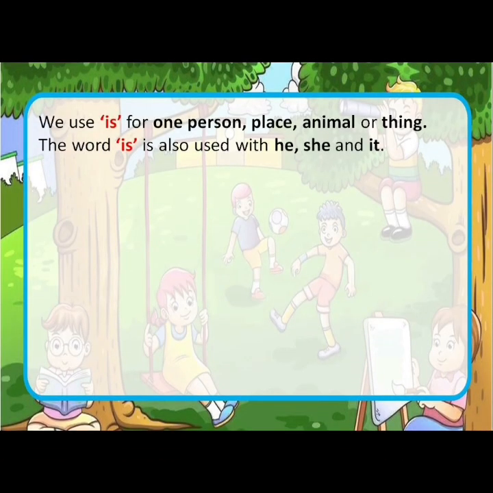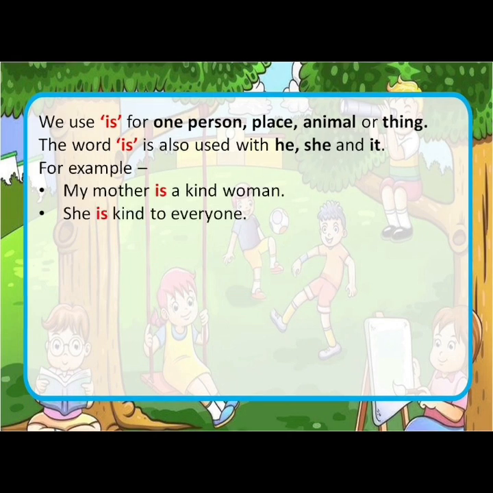Next, we use is for one person, place, animal or thing. It is also used with he, she and it. For example, my mother is a kind woman. She is kind to everyone. Do you see how mother is one person? So the word is can be used after mother.